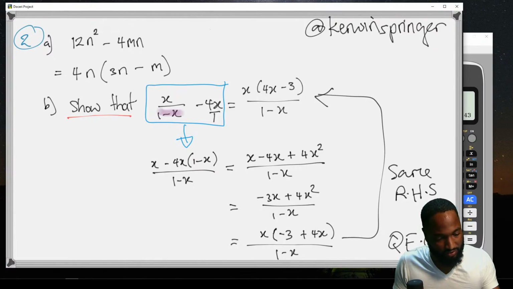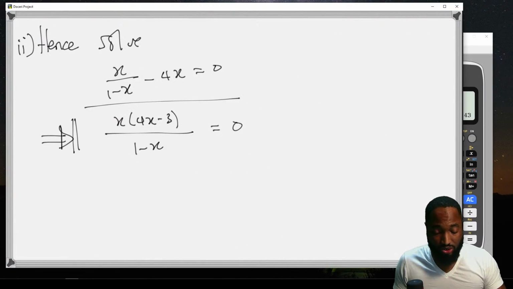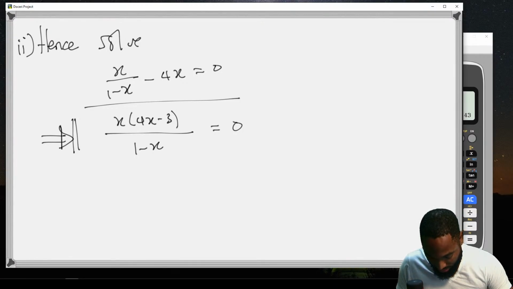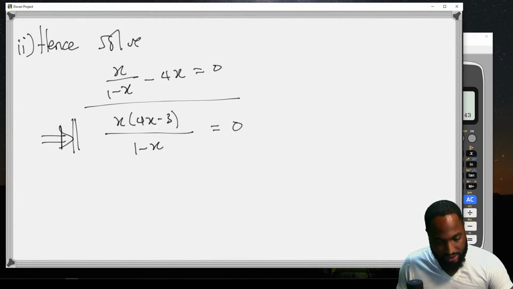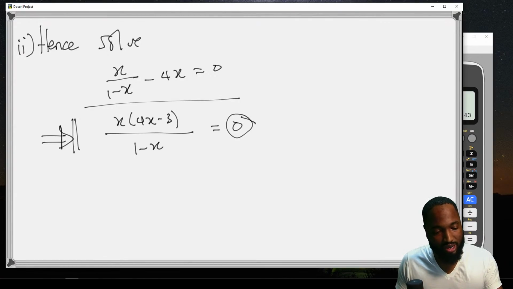So there's a few ways we could go about and do this. How much marks was given for this question? I don't know, maybe 1, maybe 2 marks. There's a few ways you could go about and do this. If this is 0, it means that our numerator must be 0. For this to be 0, the numerator must be 0.